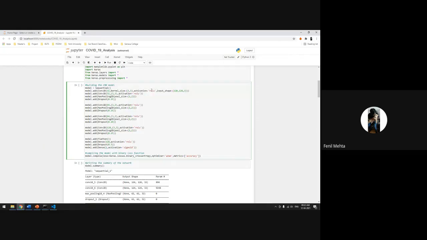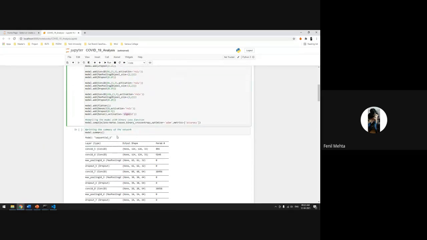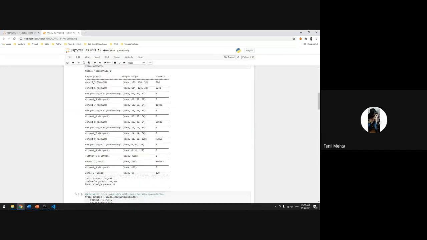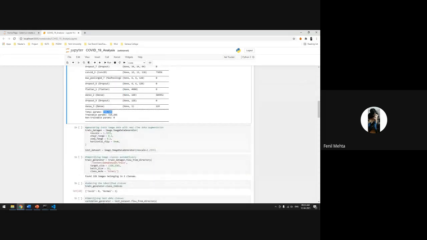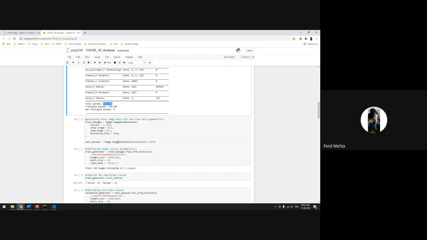We are using the ReLU activation function and the sigmoid activation function. We are using binary cross-entropy as our loss function. The optimizer is Adam, and for metrics we are using accuracy. Here is the model's summary. These are the total number of parameters in our model. Then we are generating the images using ImageDataGenerator by rescaling, shearing, zooming, and horizontally flipping the images.